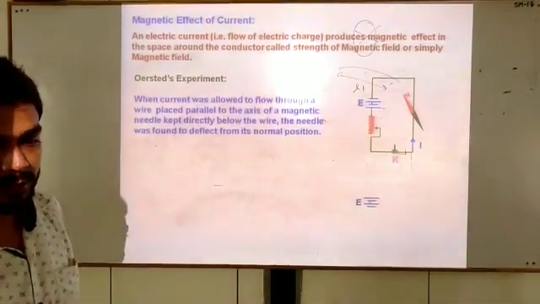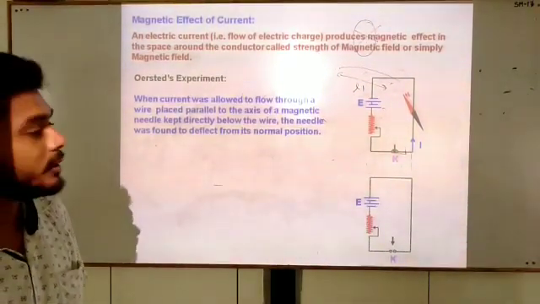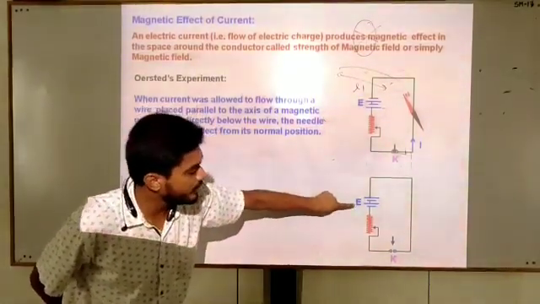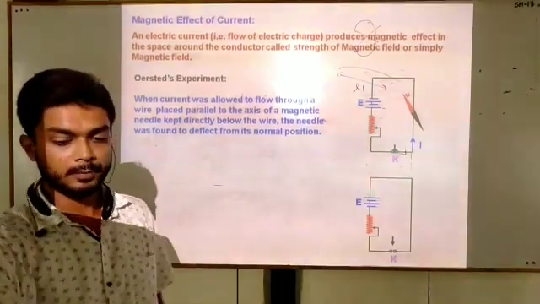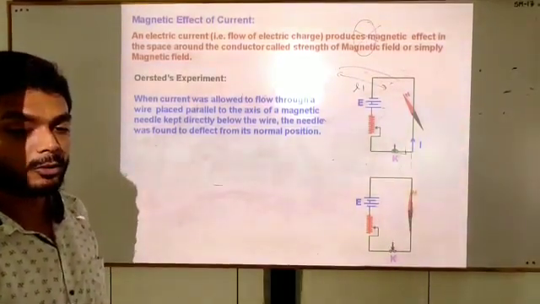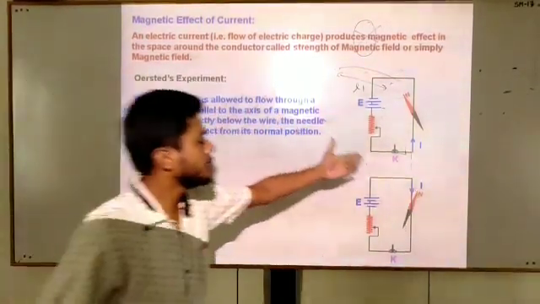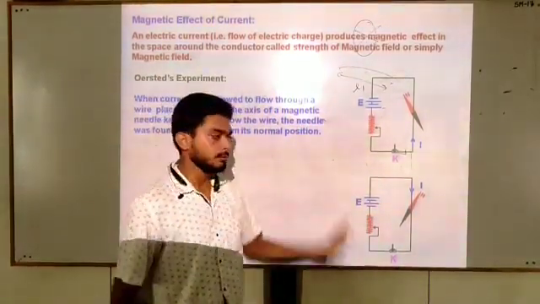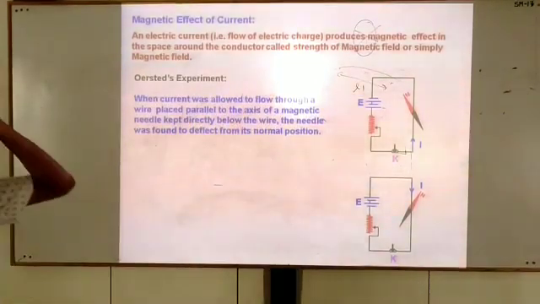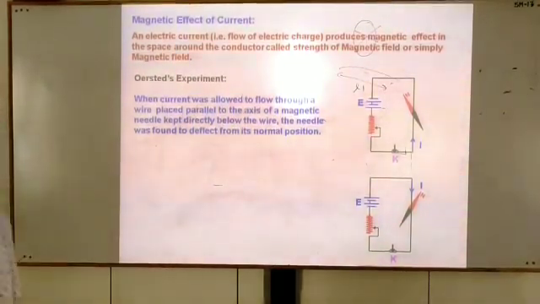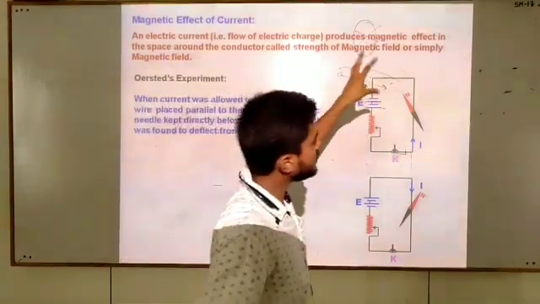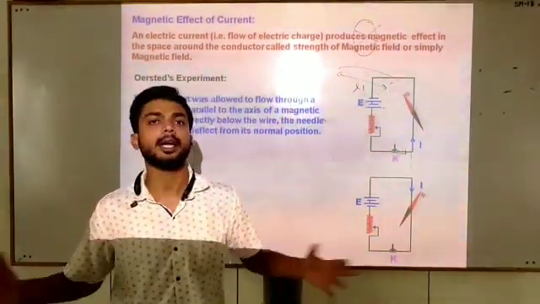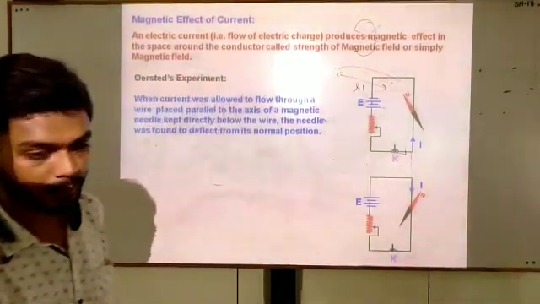In the next experiment, we are going to reverse the direction of current. You can observe here the polarity of the battery has been reversed. And now what happens? When you close the switch, the compass shows deflection in a different direction. In these two deflections, we can observe that there is the existence of something due to which the compass is showing the deflection, and that is the magnetic field.